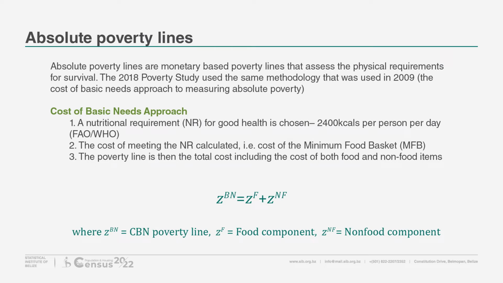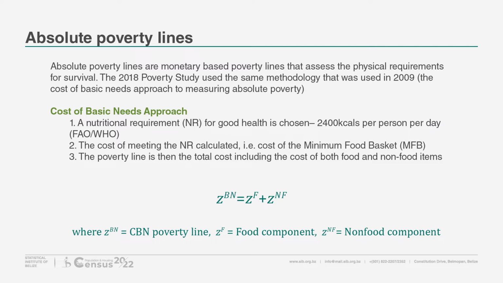The 2018 poverty study used the same methodology that was used in 2009. The cost of basic needs approach to measuring absolute poverty. What does the cost of basic needs involve? First, a nutritional requirement is chosen. For the study, 2,400 kilocalories was used as recommended by the FAO and the WHO.